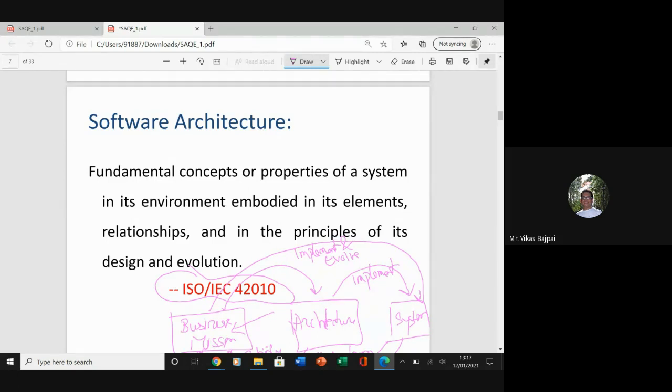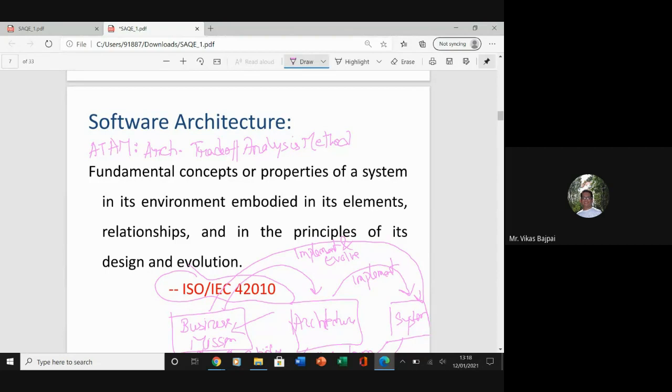I need to evaluate it, and that can be done by the architectural trade-off analysis method. That's called ATAM. This stands for architecture trade-off analysis method.